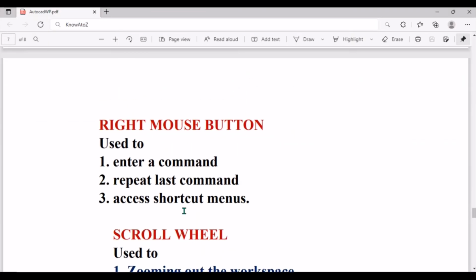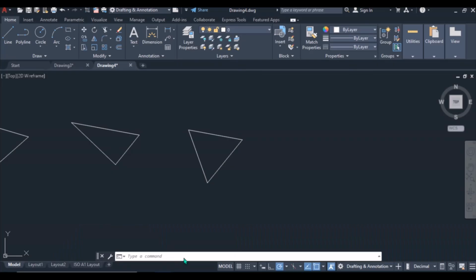Then the right mouse button is used to enter a command, or used to repeat the last command as we had seen it earlier, or you can use it to access the shortcut menu. Okay, let's see. When I have drawn the line, let's pick the command for the line. Draw a straight line. Turn auto mode on. Okay, I can draw a straight line here.